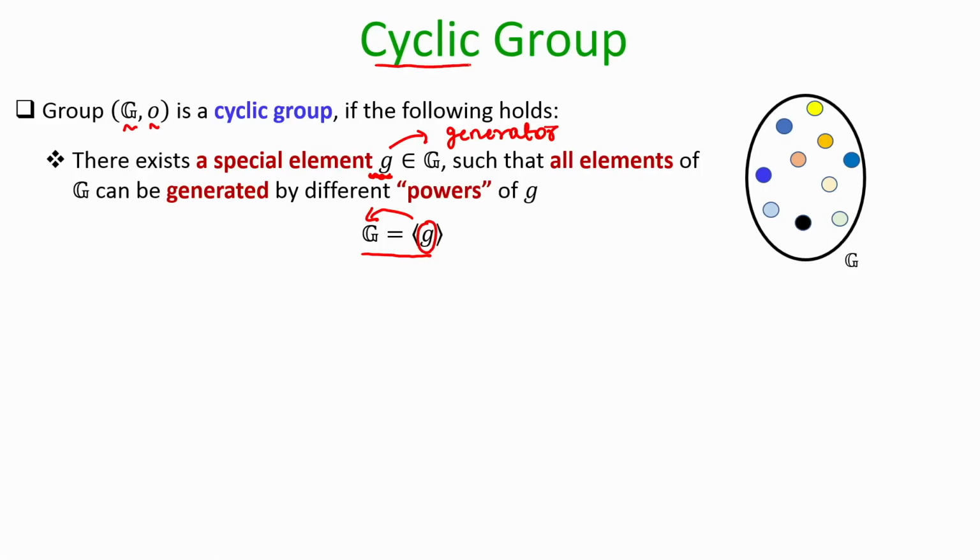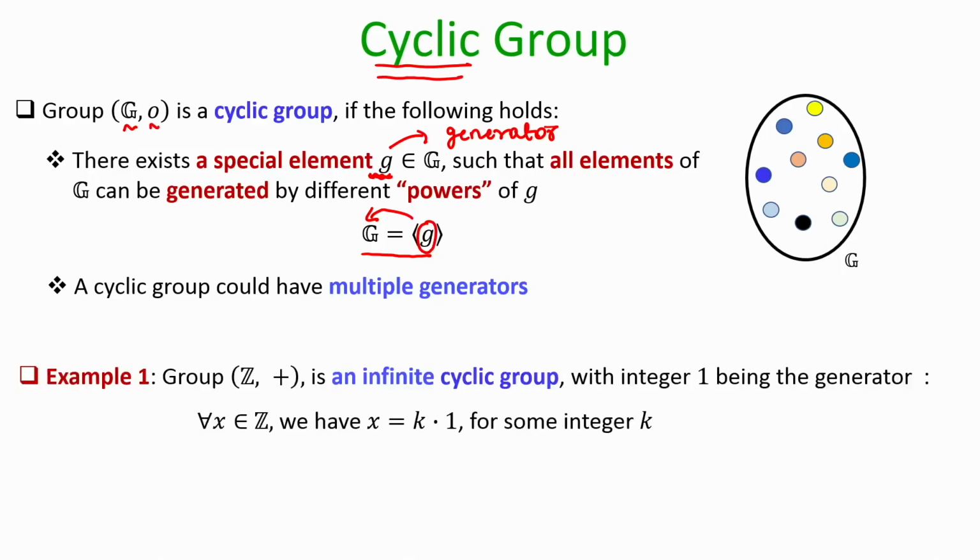You might be wondering why it is called cyclic, what exactly the term cycle here means, it will be clear very soon, right. So, as I said, a cyclic group could have multiple generators. So, before proceeding further, let us see some examples of a cyclic group. So, consider the infinite group, namely the group based on the set of integers with respect to the plus operation. My claim is that the integer 1 constitutes your generator.